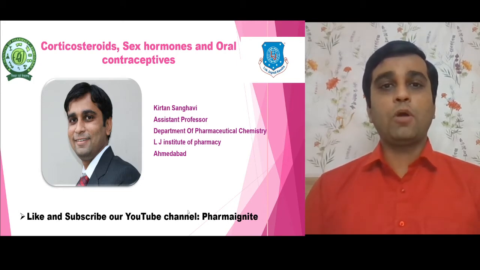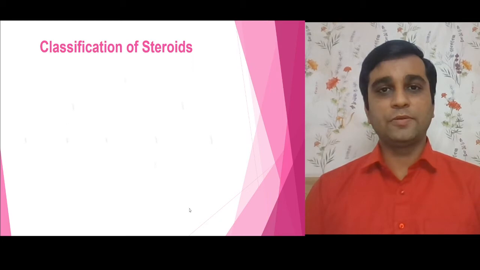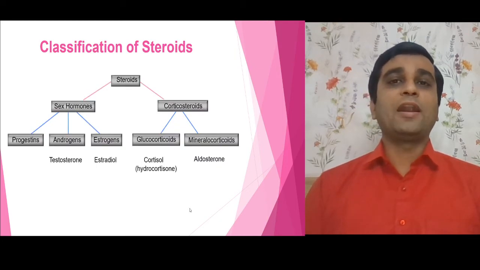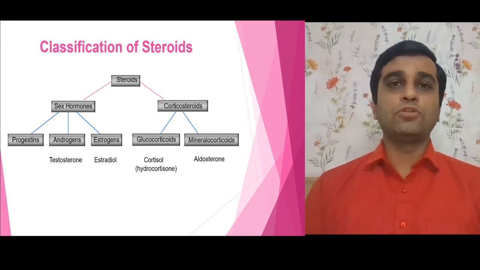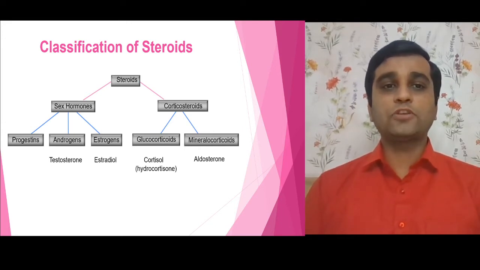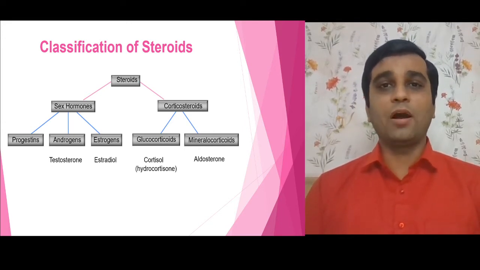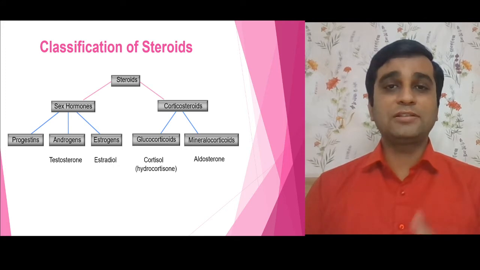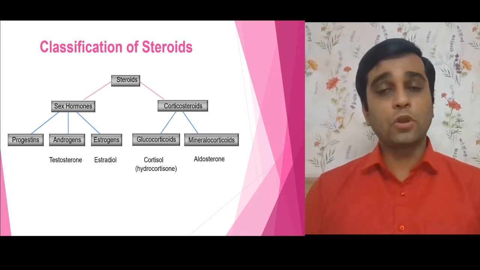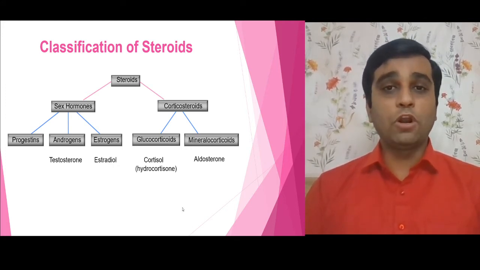Now, when I talk about classification of steroids, generally there are mainly two categories. The first one is sex hormone, second one is corticosteroids. Sex hormone is categorized again into three categories: progestin, androgens, and estrogen. Corticosteroids are categorized into two: glucocorticoids and mineralocorticoids.